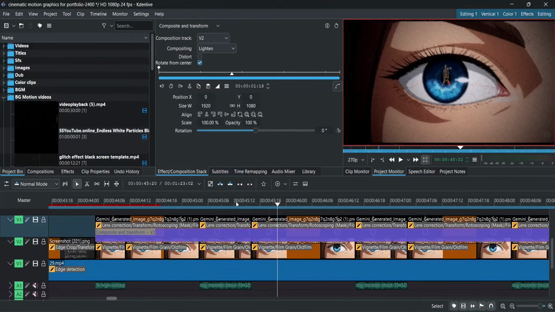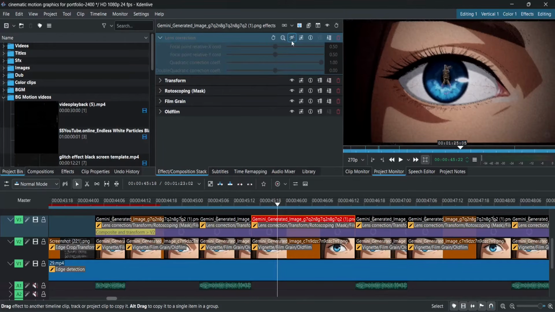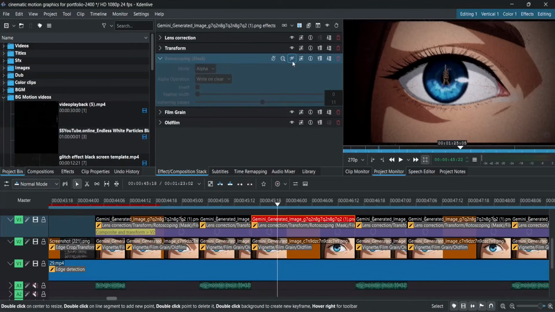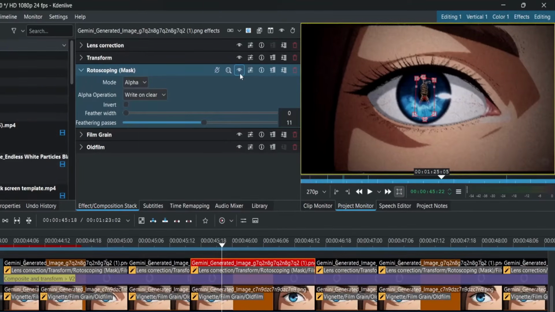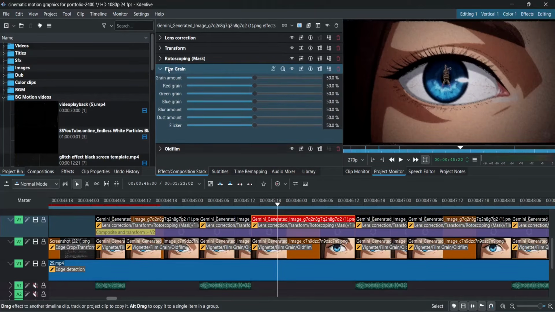That's all. Then I added transform to adjust position, lens correction to give it a kind of fisheye effect so it feels like it's above the round eye or something like that. Then rotoscoping, mask, to fade out its border for obvious reasons. You can see the settings. After that, film grain and old film effects.